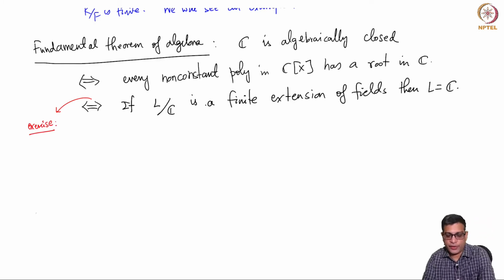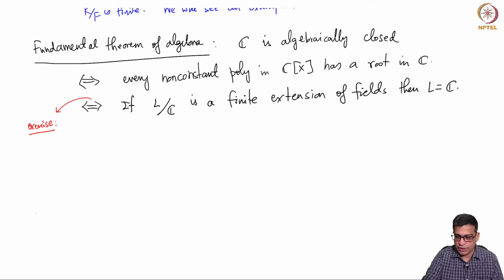Okay. So, if every non-constant polynomial has a root in C, then there can't be any non-trivial finite extensions, and conversely, if every finite extension is actually a trivial extension, then every non-constant polynomial has a root.